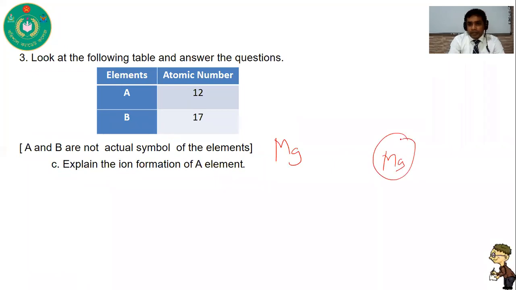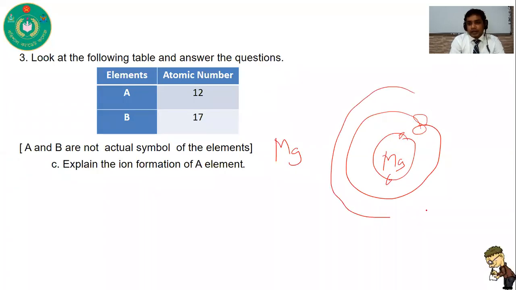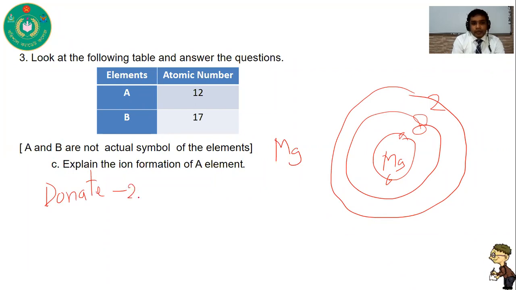In magnesium, there are 2 electrons in its first shell, 8 electrons in its second shell, and 2 electrons in its outermost shell. So it can donate electrons. It can donate 2 electrons, because when magnesium loses these 2 electrons,